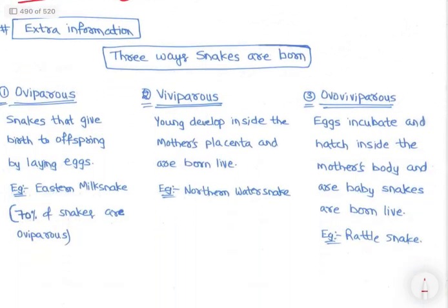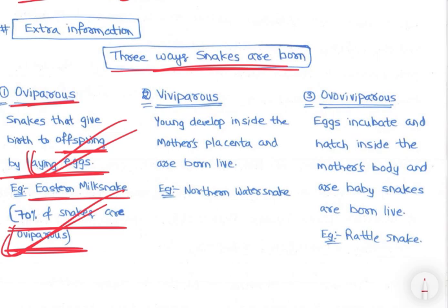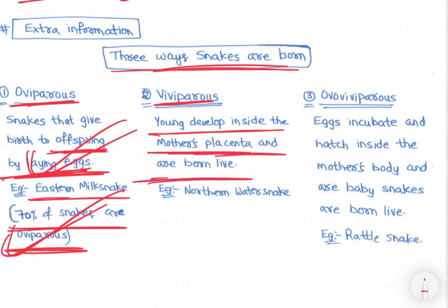Then extra information, look. Three ways snakes are born. Oviparous, that is snakes that give birth to offspring by laying eggs. Most of the snakes do this. Eastern milk snake is the example. 70% of the species are oviparous, that is they lay eggs. Viviparous means eggs develop inside the mother and are born alive. That is the northern water snake.